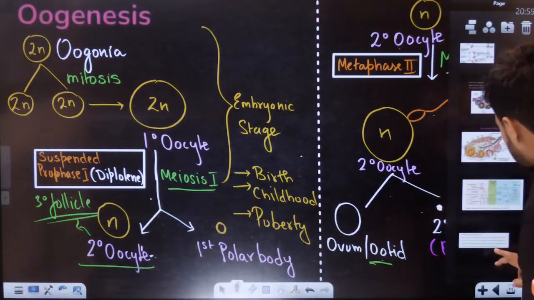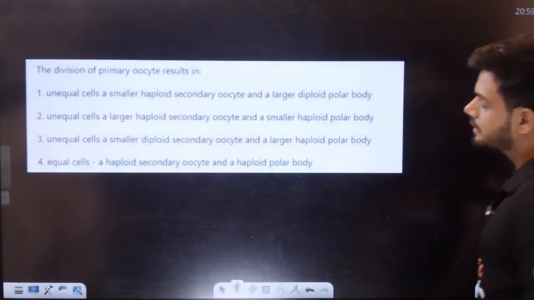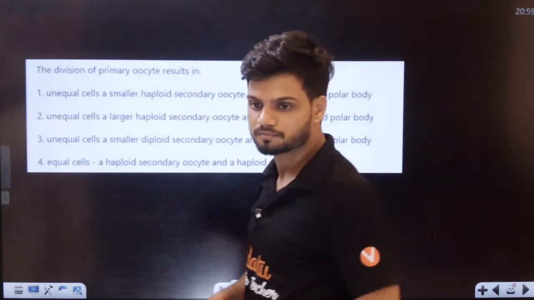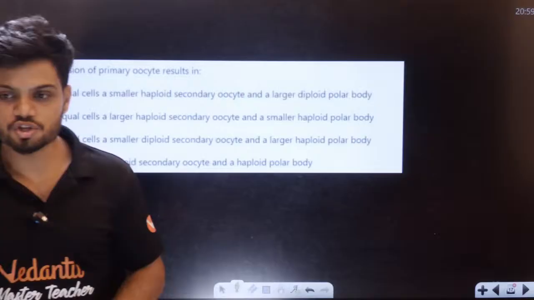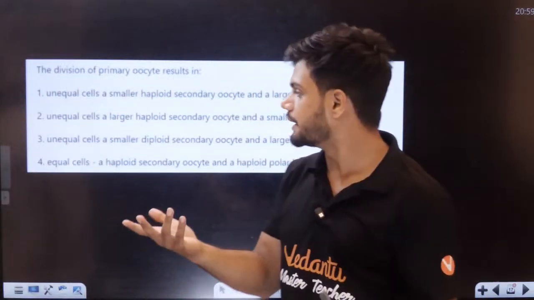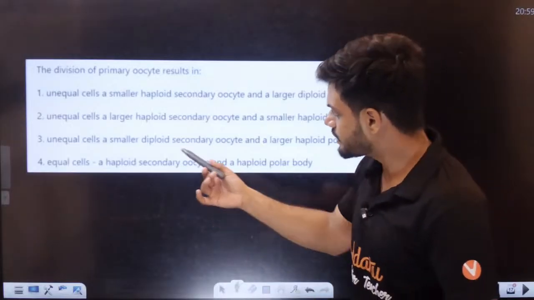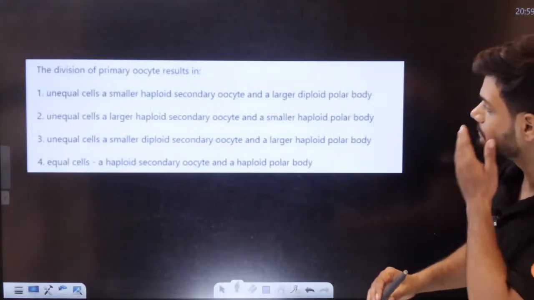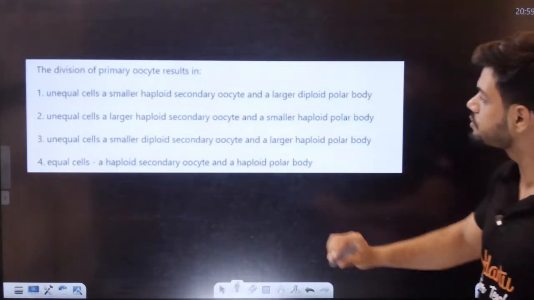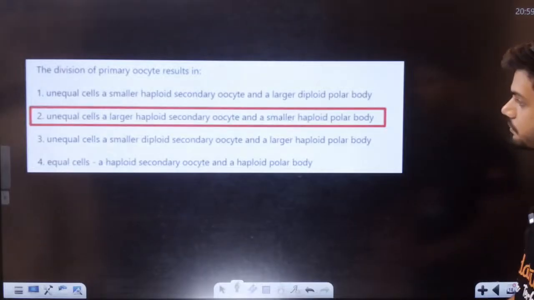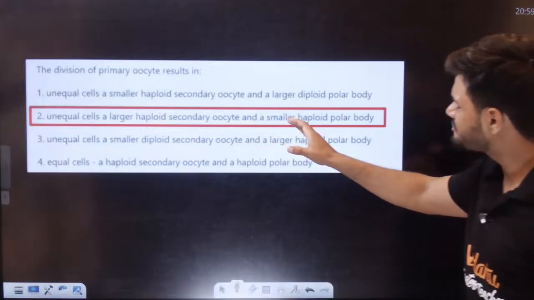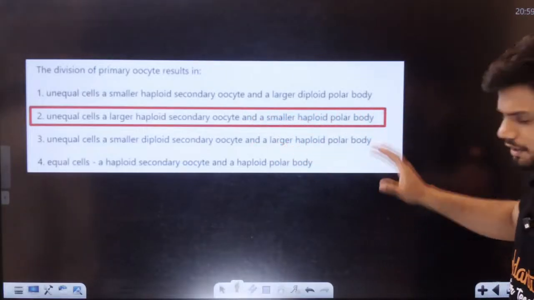Okay, students, here is a question. The division of the primary oocyte results in what? When the primary oocyte divides, we get unequal cells, one small and one large. Do we get a large haploid secondary oocyte and a small haploid polar body? Yes. So we get a large haploid secondary oocyte and a small haploid polar body.